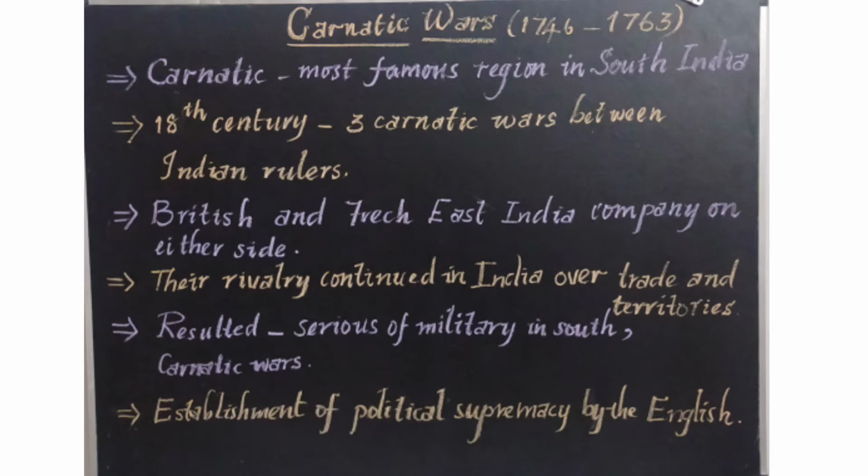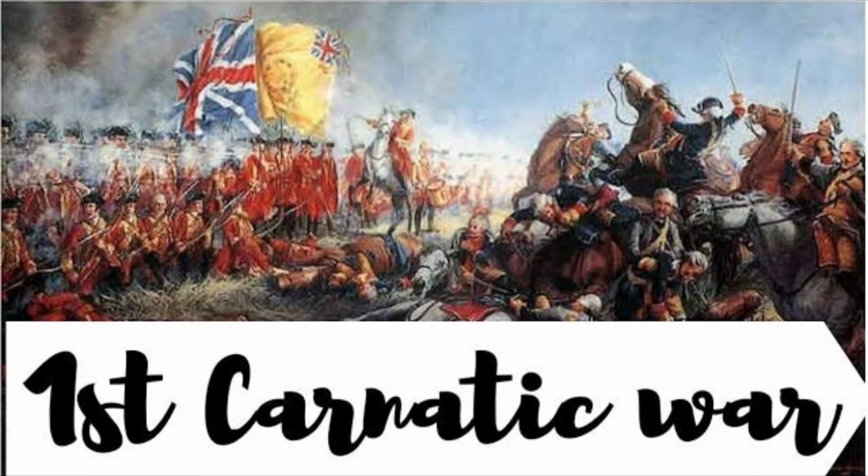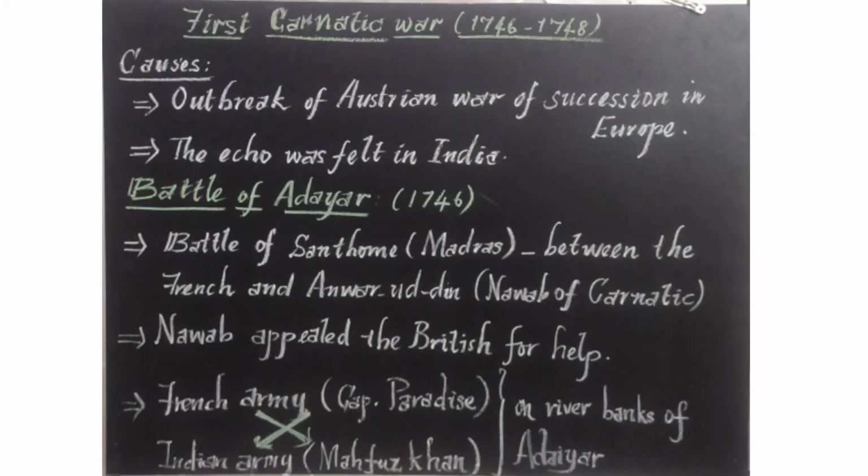These wars happened from 1746 to 1763, and they resulted in the establishment of the political supremacy of the British East India Company. Three Carnatic Wars were fought. Let us see about each of the wars in detail. Let us see about the First Carnatic War. The duration of this war was 1746 to 1748.